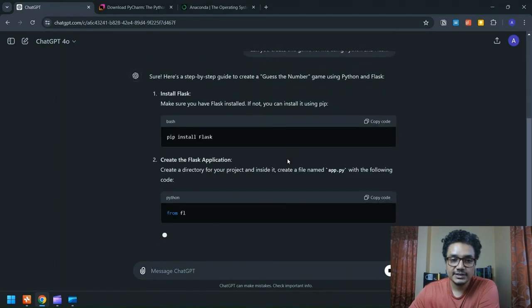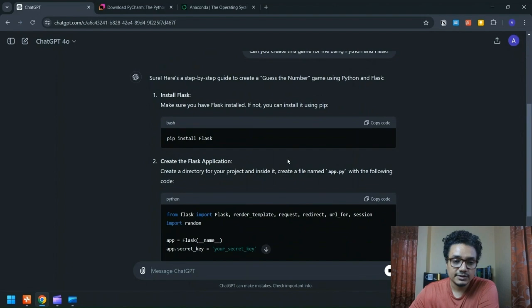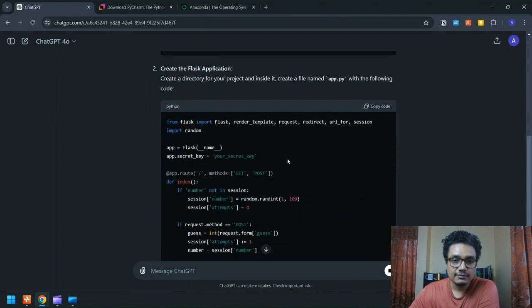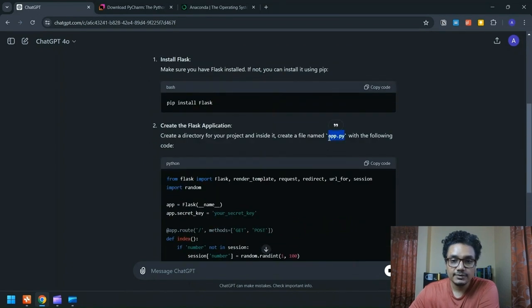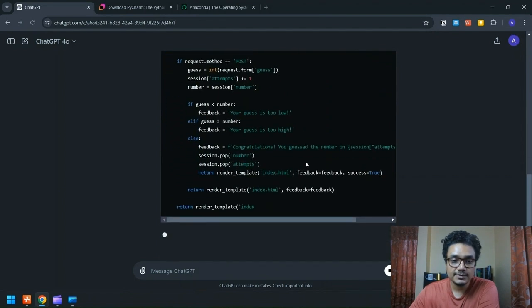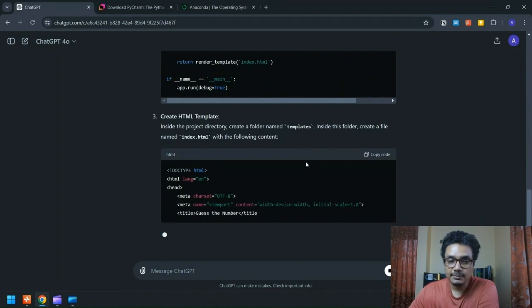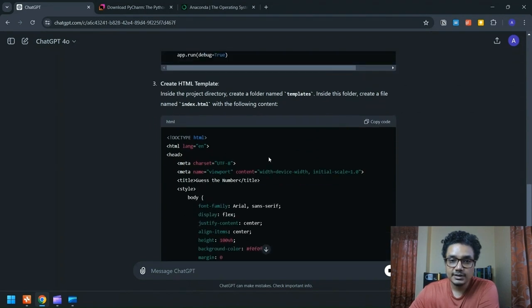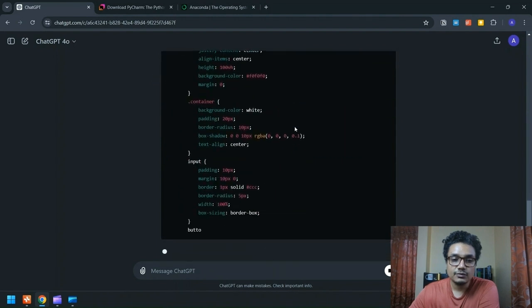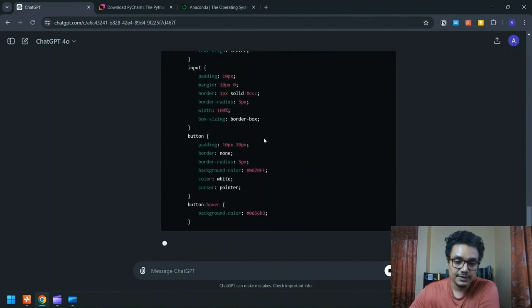So here is a step-by-step guide. We'll have to install Flask, obviously. Then we have to create app.py, and ChatGPT gives us the entire code for app.py. We'll have to create an HTML template, which is index.html, and it has to be inside a templates folder. And it has given us code for that as well.